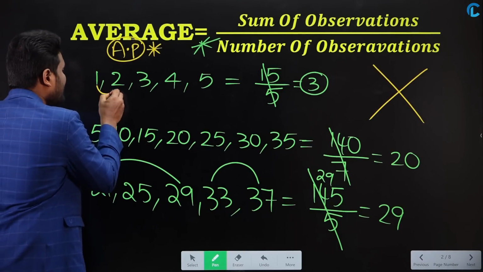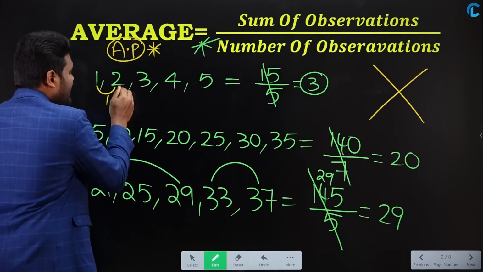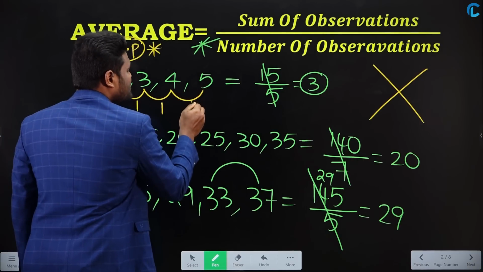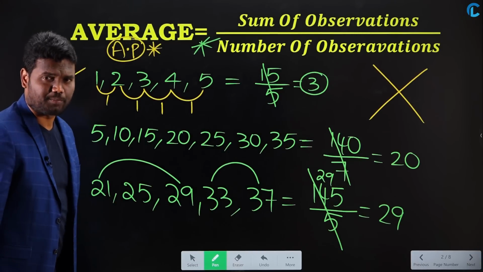If you observe here, what do we mean by common difference? If you look here, here the difference is 2. Sorry, here the difference is 1. Here the difference is 1, here 1, here 1. Which means this series is in arithmetic progression.